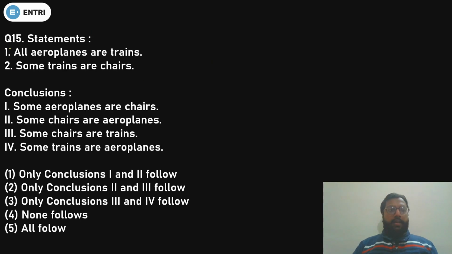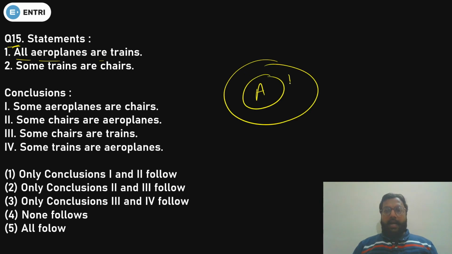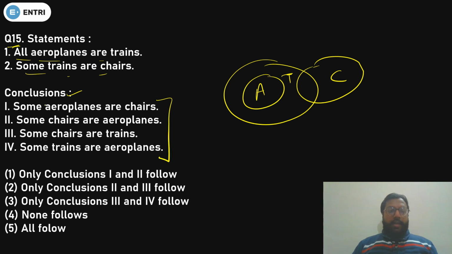So question number 15 is based on syllogism. The statements given are: all aeroplanes are trains, and some trains are chairs. Let's see the conclusions. We have 4 conclusions in total. Can you apply either-or in any of them? No, because all are positive conclusions. The first is: some aeroplanes are chairs.